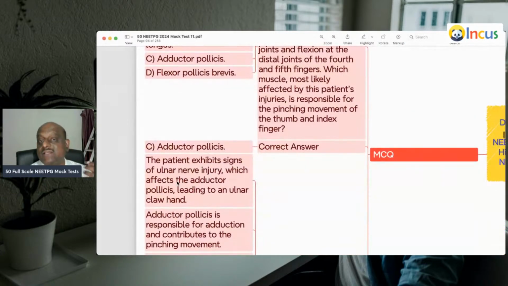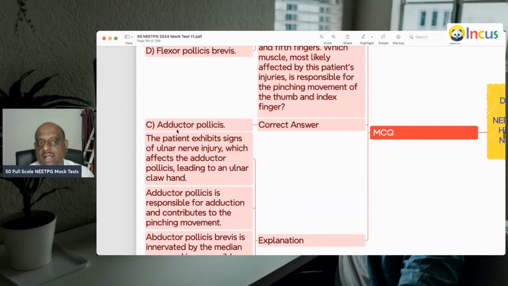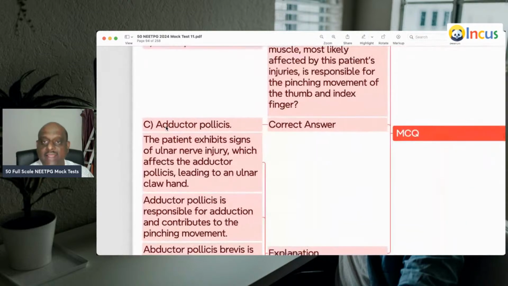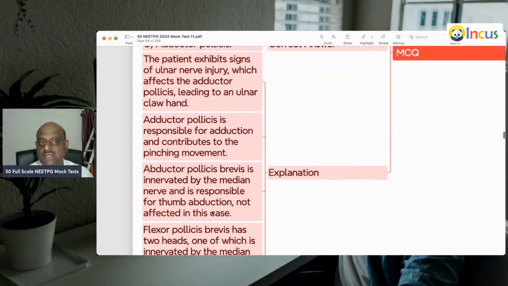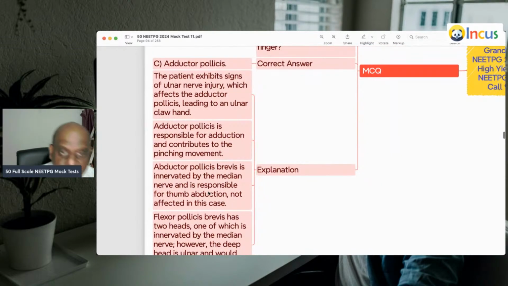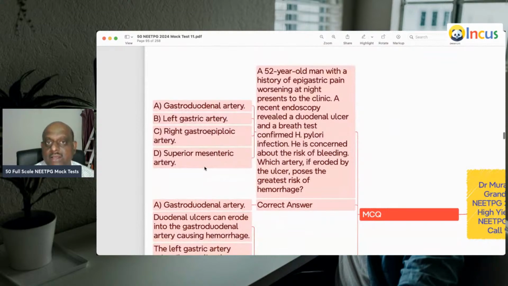A 20-year-old exhibits signs of ulnar nerve injury. The ulnar nerve is the one which supplies the adductor pollicis, responsible for and contributing to the pinching movement with the fingers, is what you need to remember.